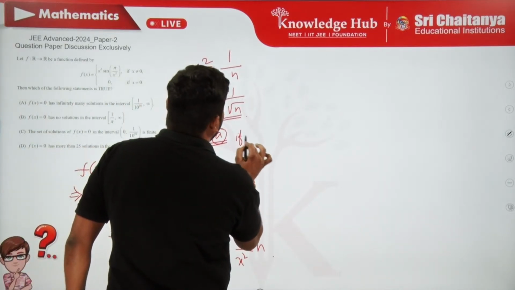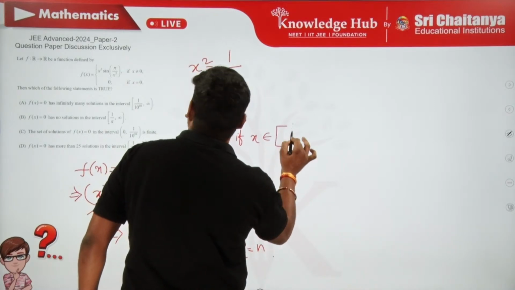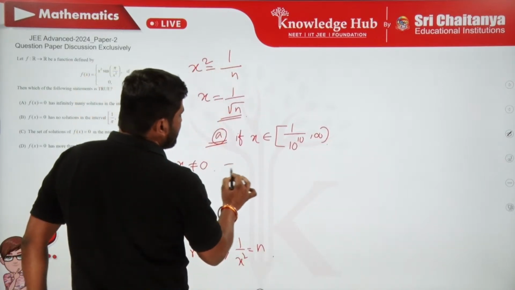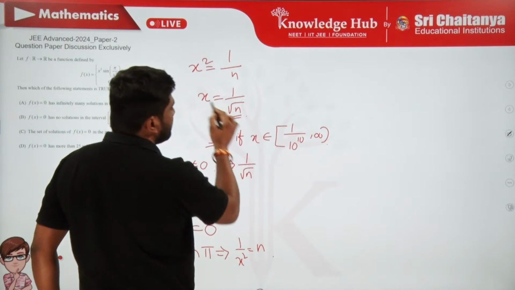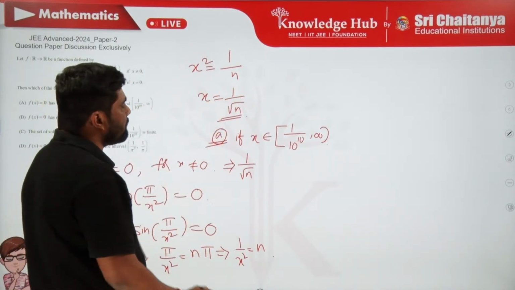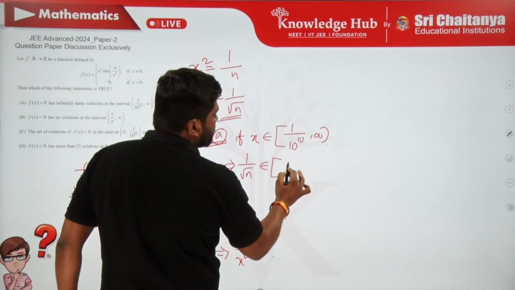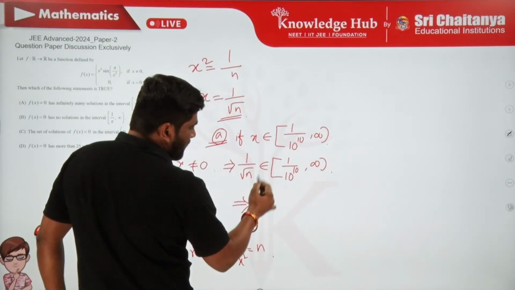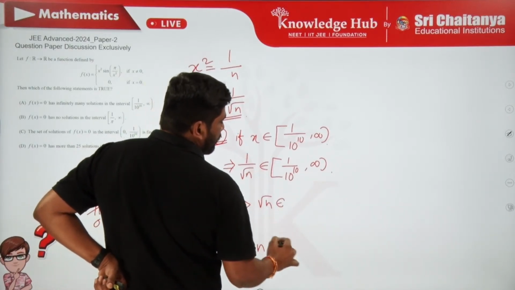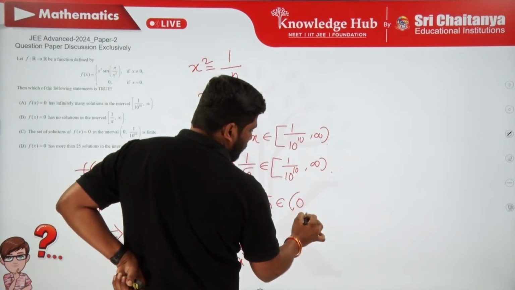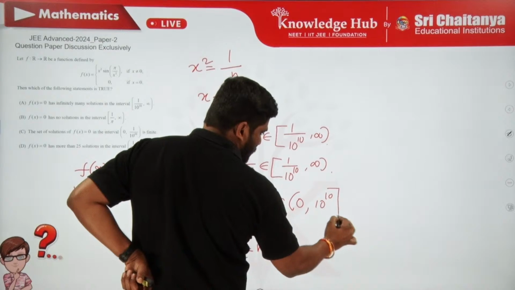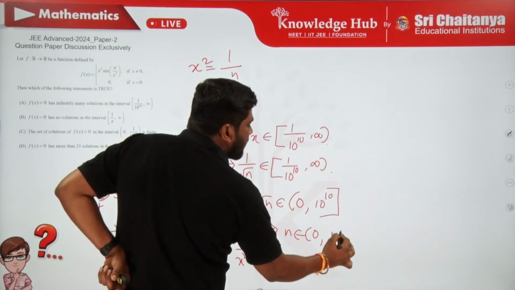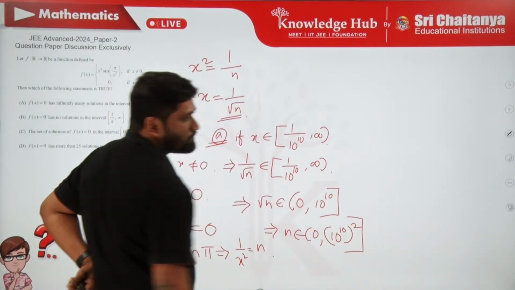If x belongs to the closed interval 1 by 10 power 10 comma infinity open, then 1 by root n, because x is 1 by root n, has to belong to closed 1 by 10 power 10 comma open infinity. Now take the reciprocals. So root n must belong to open 0 to 10 power 10 closed. Now n belongs to open 0 to 10 power 10 whole square closed.